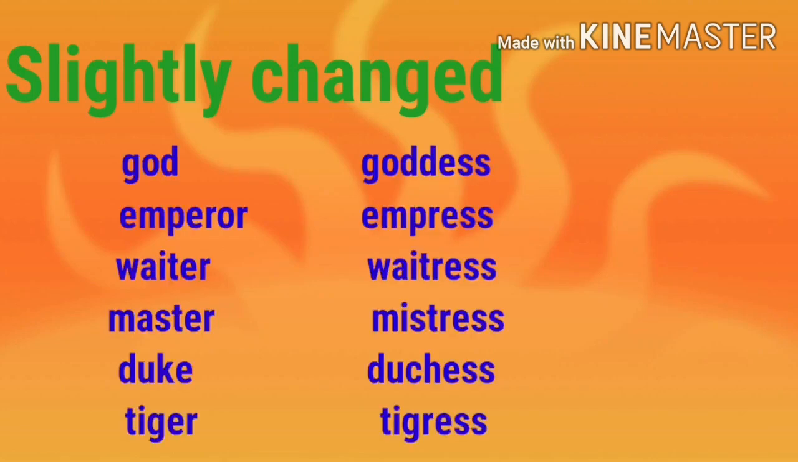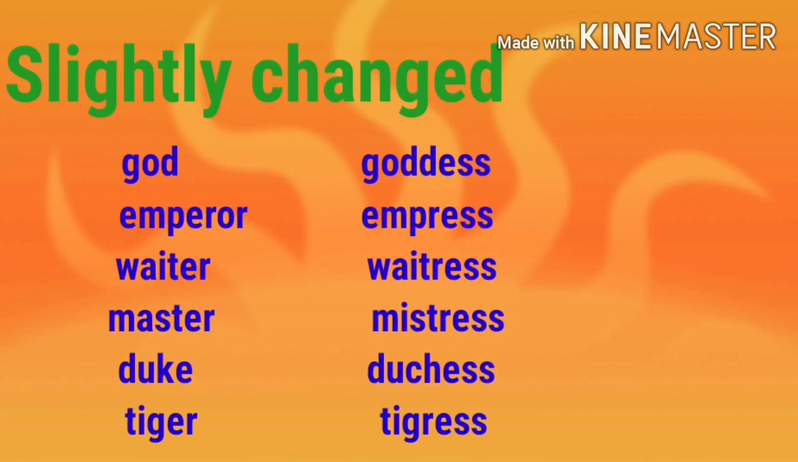Sometimes the form is slightly changed before ESS is added. Let's see the following examples. First one, God. God is a masculine noun. What is the feminine? Goddess. Last we add ESS, but before that we did a slight change.